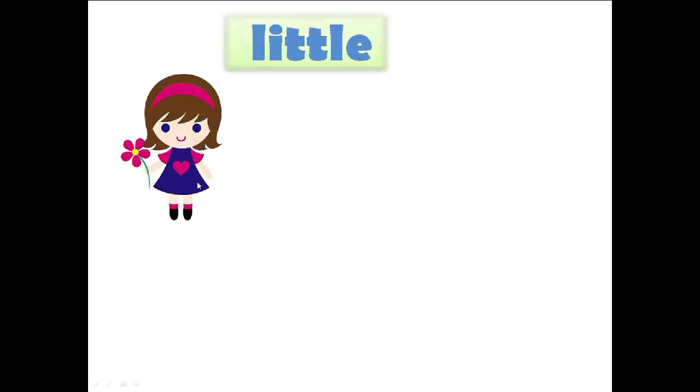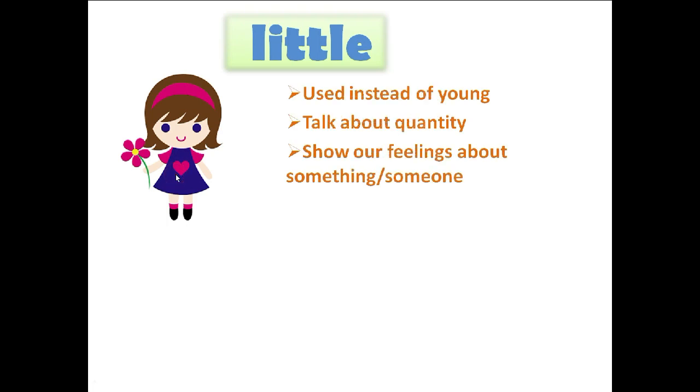Let's look at the next word, little. You can see a little girl here. We use little instead of young. Young, we talk about age. So she is a little girl. That means she is of young age. We also use little when we talk about quantity. Next, we use little to show our feelings about something or someone. I have a few examples for you all.